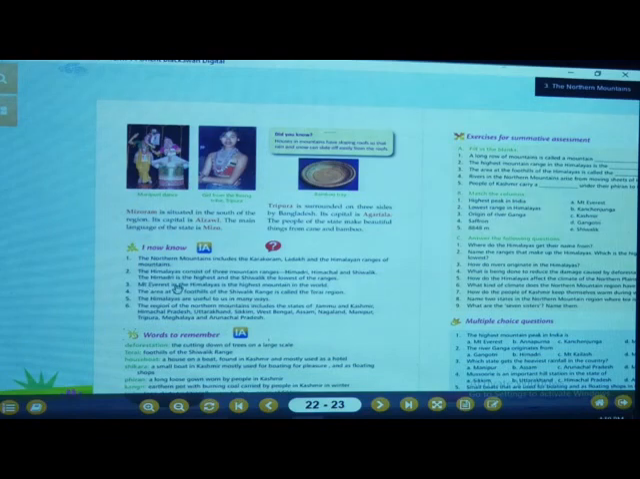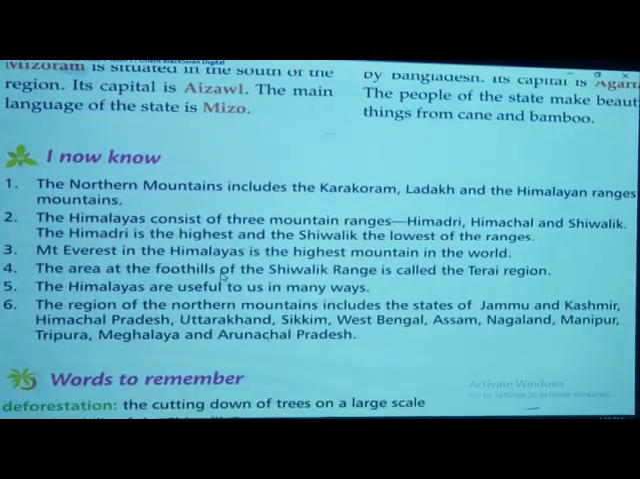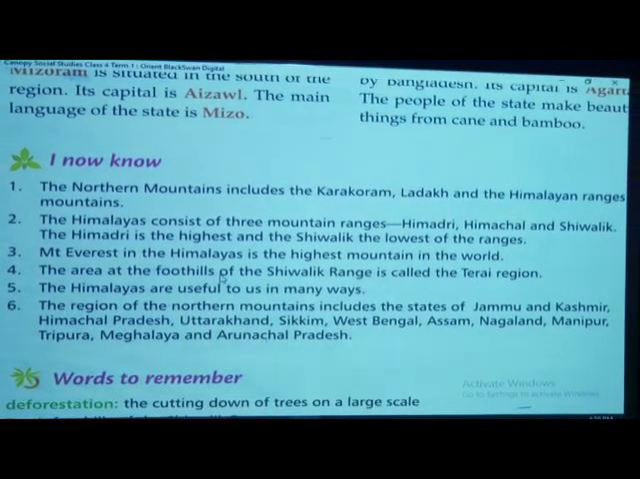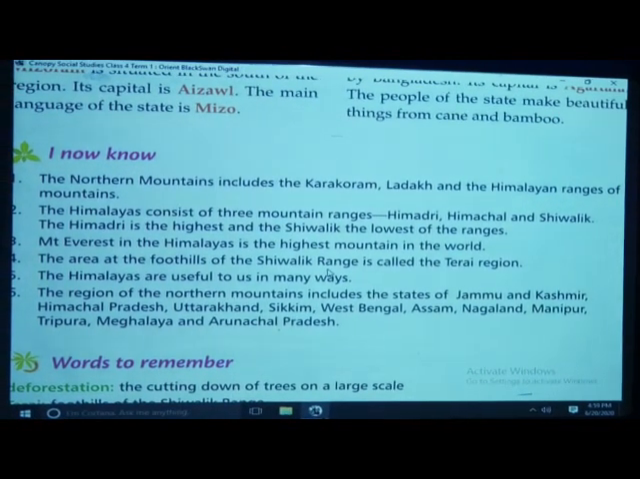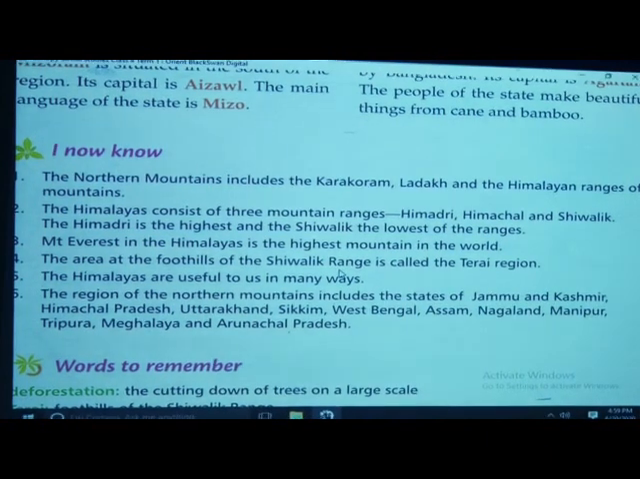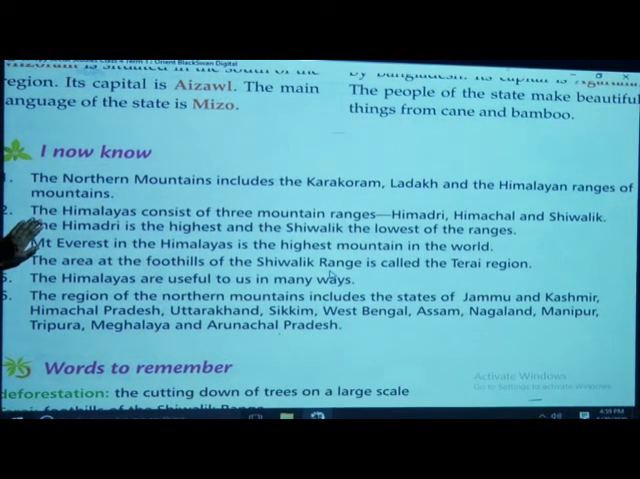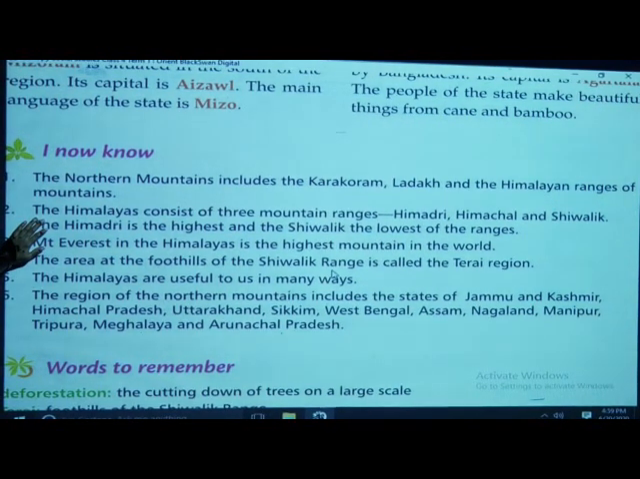And what have we learnt in this lesson? We have learned that the northern mountains include three types: Karakoram, Ladakh and Himalayan. The Himalayas consist of three mountain ranges: Himadri, Himachal and Shivalik. Correct. The Himadri is the highest and the Shivalik is the lowest.